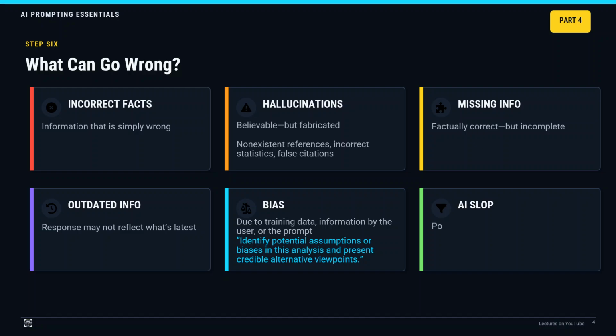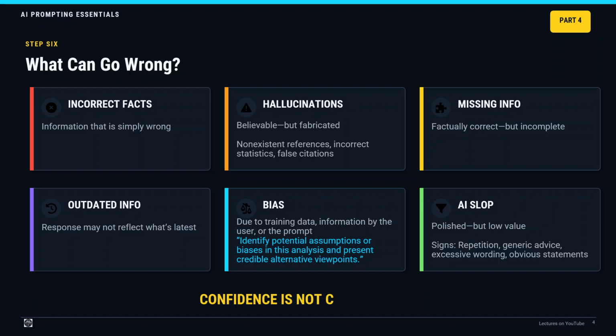AI slop. Some AI-generated content may be technically acceptable but add little value. Signs include repetition, generic advice, excessive wording, empty phrases, unnecessary filler, obvious statements. Do not accept mediocre output merely because it is grammatically polished. Refine the prompt, request greater specificity, or ask the AI to remove unsupported generalities.